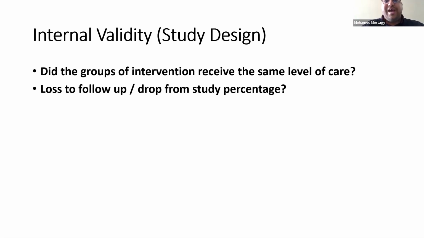The other thing is, how many patients were lost to follow-up or dropped? Let's say you started with a study like this, and then you lost, let's say, 50% of patients. That's a really bad number. I can't really trust this study because not everybody continued the study till the end for some reason. But let's say only 5 to 10% drop. That's good. Even like 20%, some studies can do that. So the fewer patients who drop or are lost to follow-up, the better.